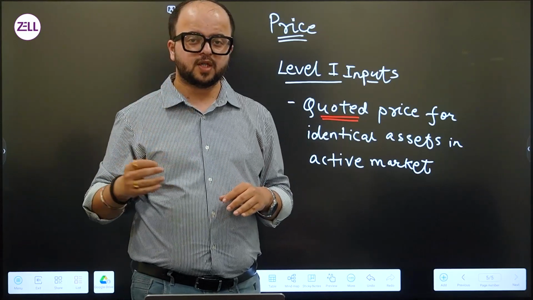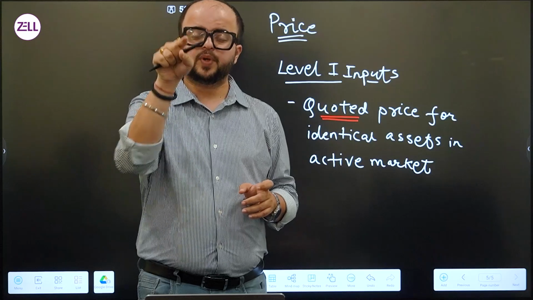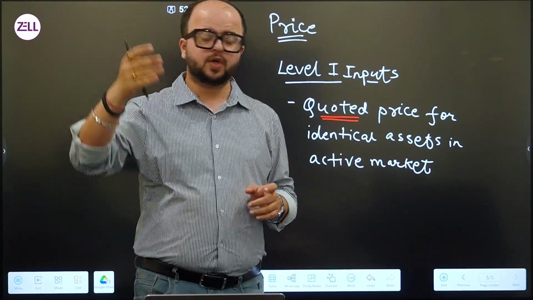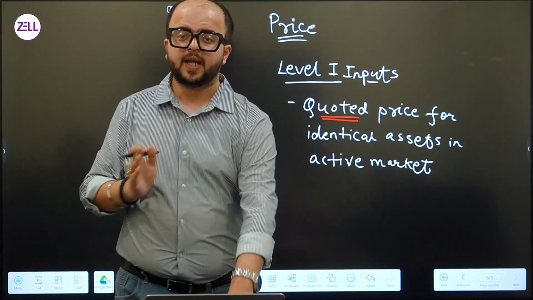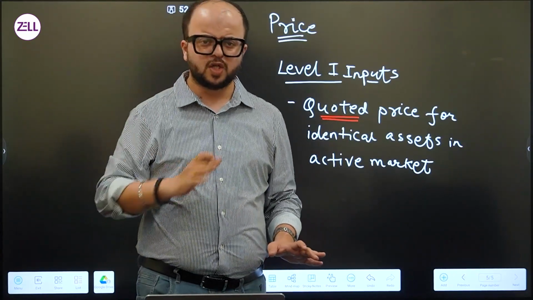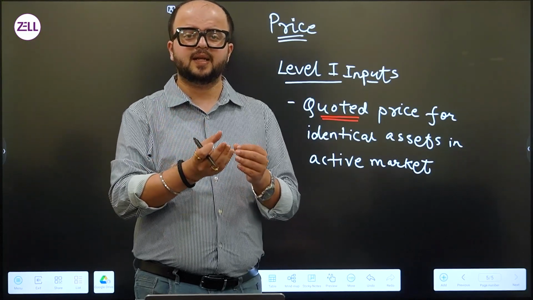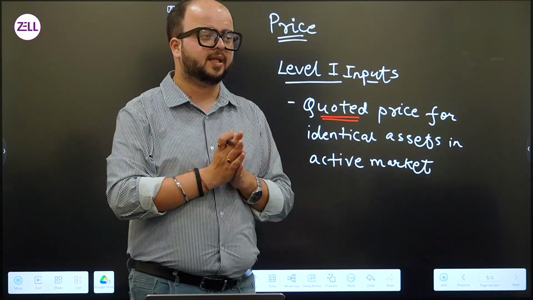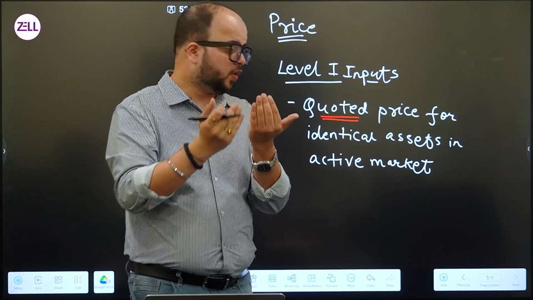I will open the stock exchange website, and I will look at the price that is written on that particular website. That is my quoted price. Quoted means that particular item is listed on a stock exchange or a website. If I am talking about, say, a stainless steel mixer grinder or something like that, the price is quoted on Amazon, which means again it is quoted somewhere.